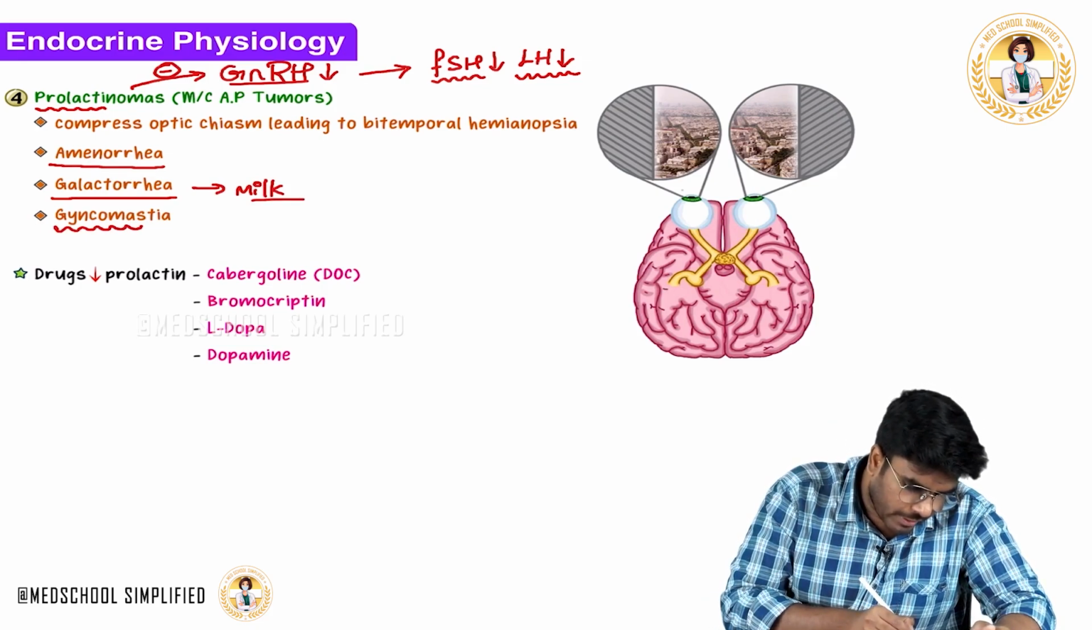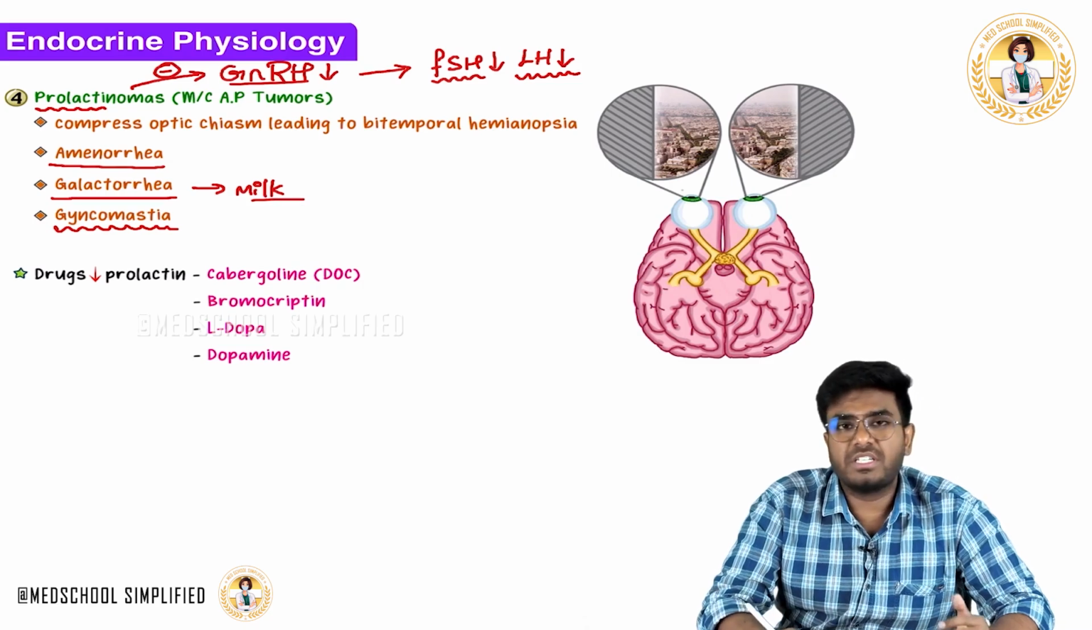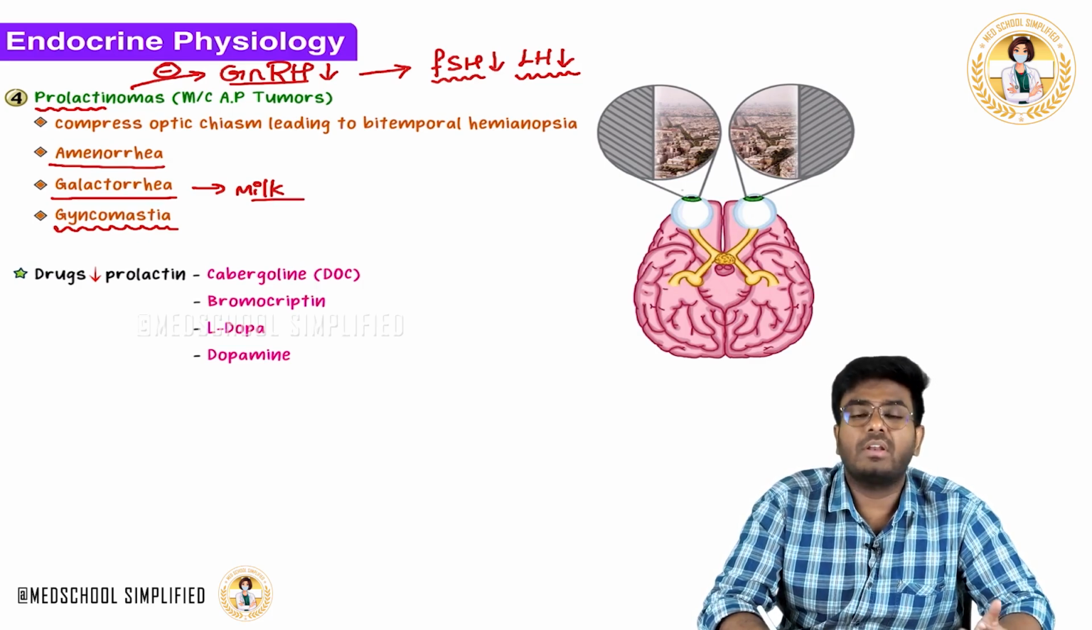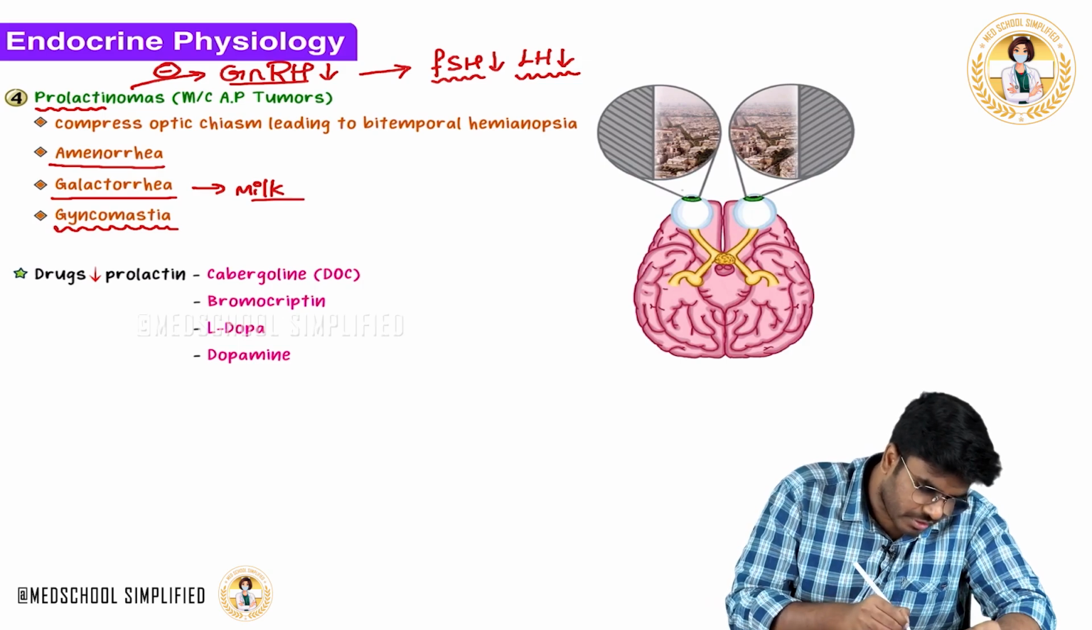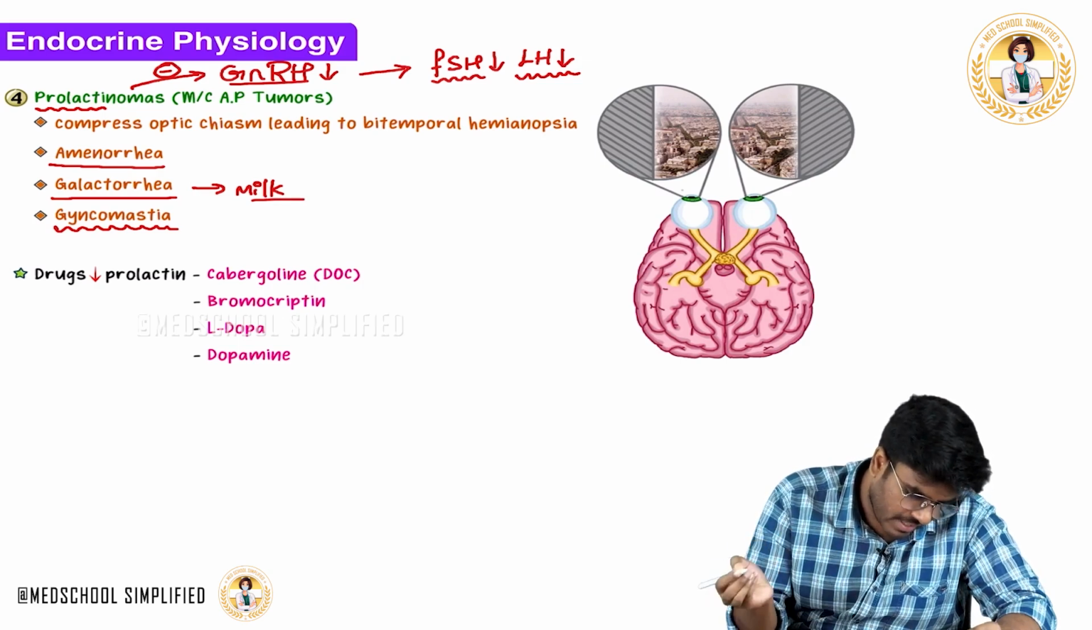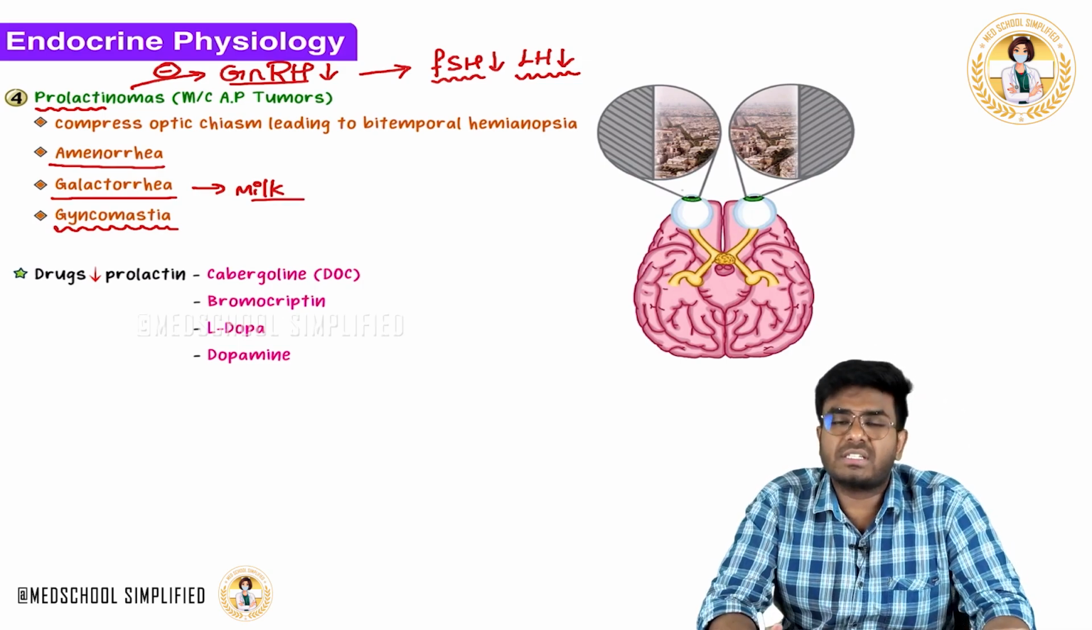Now, let's talk about gynecomastia. What exactly is gynecomastia? If these prolactinomas occur in a male, high levels of prolactin will cause development of breast tissue in a male, and that is called gynecomastia.